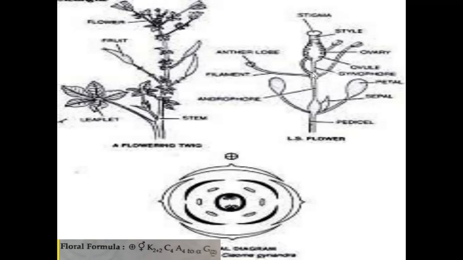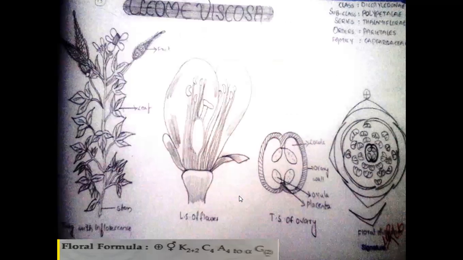Above the androphore, the gynophore is present. Above the gynophore, the gynoecium, the ovary, is present. Androphore and gynophore are present in only Cleome gynandra. Only 6 anthers are present in Cleome gynandra. But in Cleome viscosa, more number of anthers are present. These are the more number of anthers, present in Cleome viscosa.